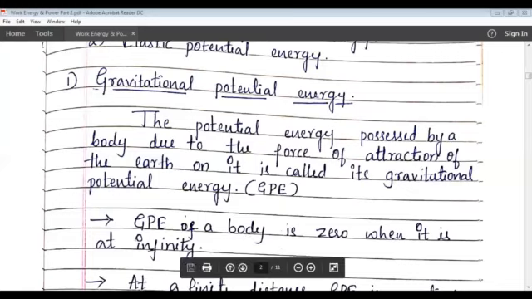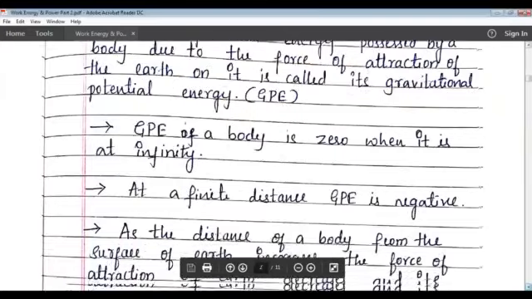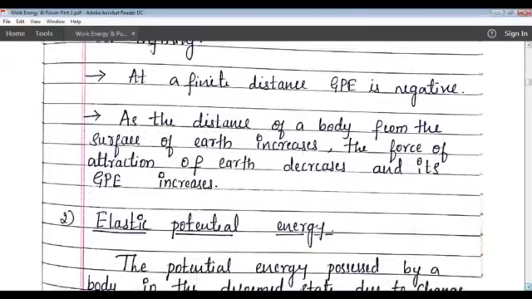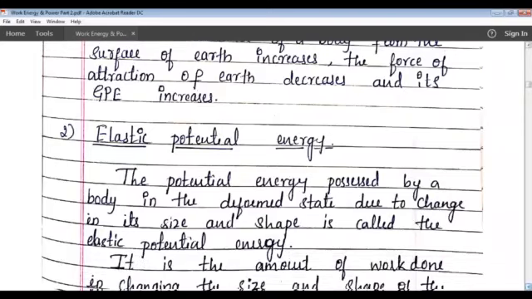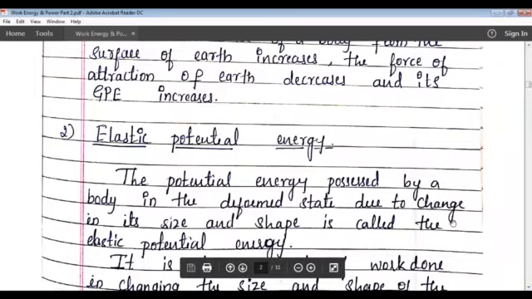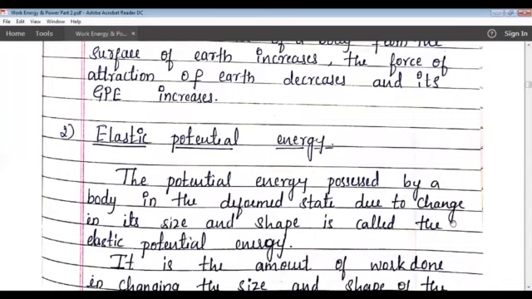So the next thing is elastic potential energy. When an external force is applied on a non-rigid body, you all know what a non-rigid body is. Non-rigid bodies are those whose shape and size we can change very easily. When you apply force on it, the non-rigid body gets deformed. Due to the deformed state, there will be stored energy in it, and that energy is known as elastic potential energy.